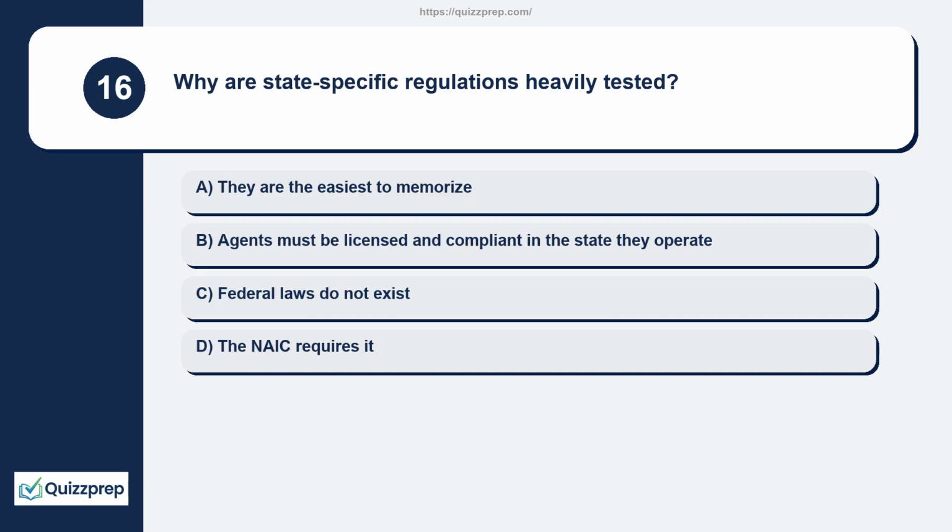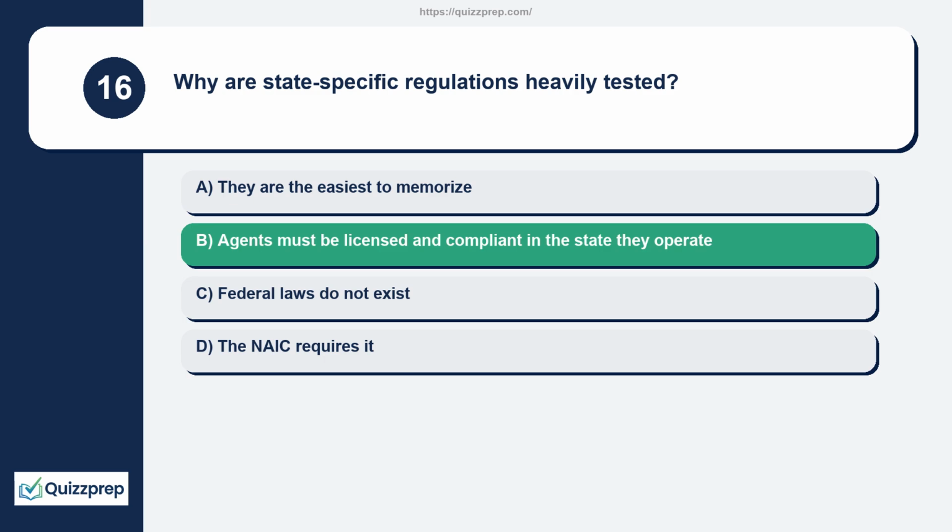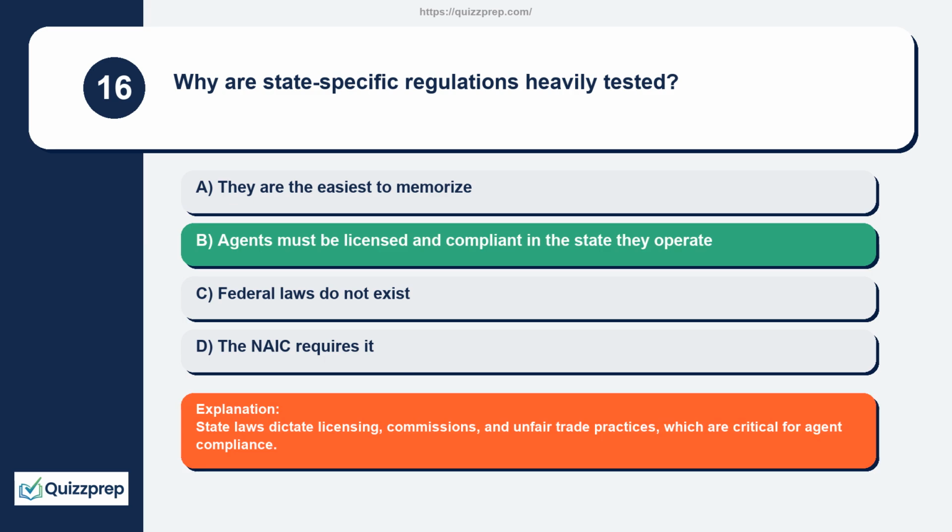Question 16. Why are state-specific regulations heavily tested? They are the easiest to memorize. Agents must be licensed and compliant in the state they operate. Federal laws do not exist. The NAIC requires it. State laws dictate licensing, commissions, and unfair trade practices, which are critical for agent compliance.